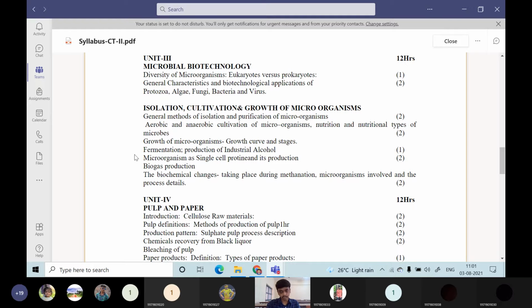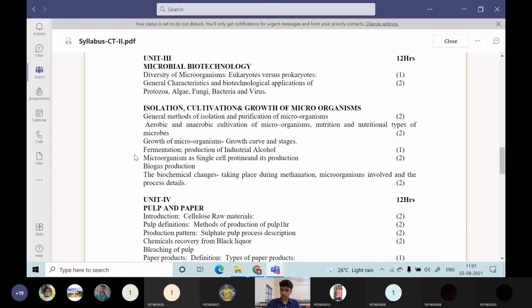Isolation means we have to take one bacteria from the majority population of bacteria. Then we provide some food to them. After providing food, it will be growing in size and in number. Then we can have n number of population of the bacteria. That bacteria will have many applications in food manufacturing, and in disease control also we can use. There are many applications we will see in detail.